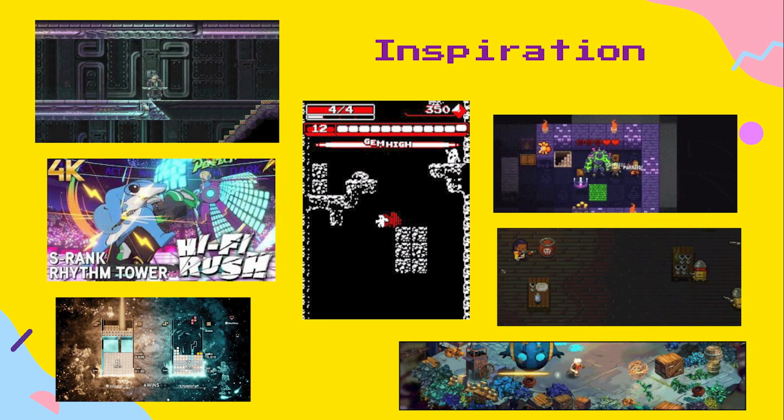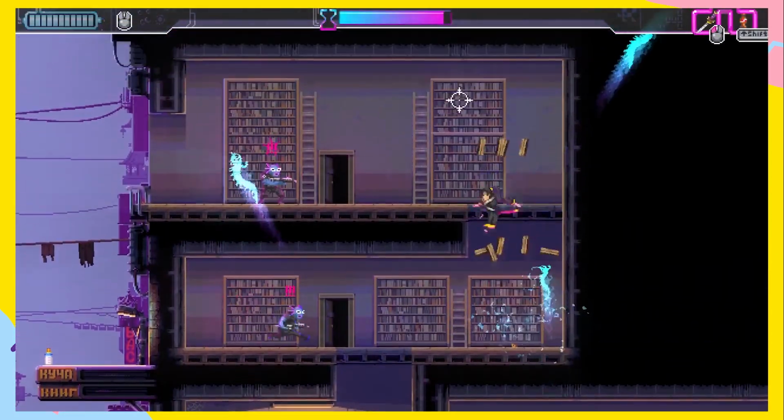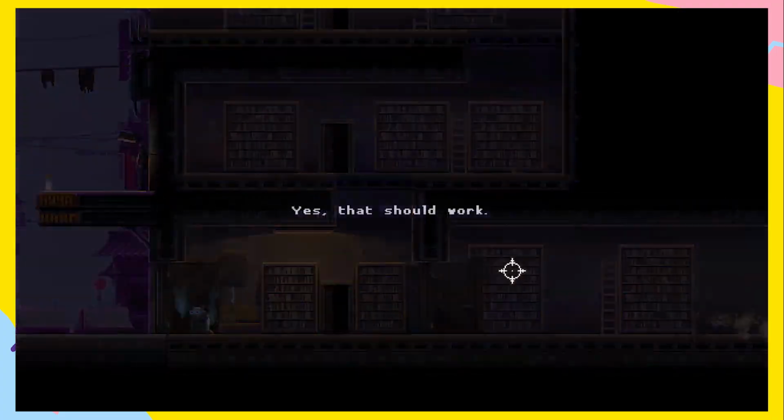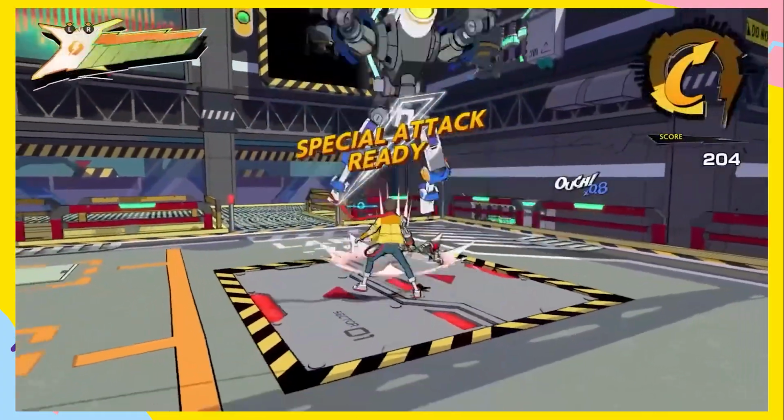In order to test how implicit rhythm affects flow differently from explicit rhythm, we decided to make a 2D side-scrolling action platformer with a simple combat system, something like Katana Zero, but with a rhythmic timing system underneath similar to Hi-Fi Rush. We decided on this type of game for a couple of reasons.